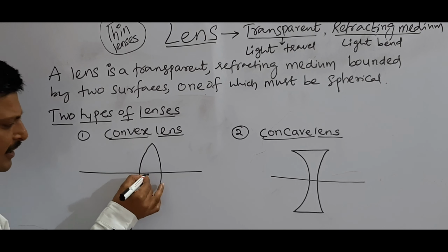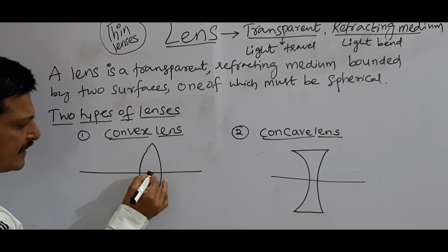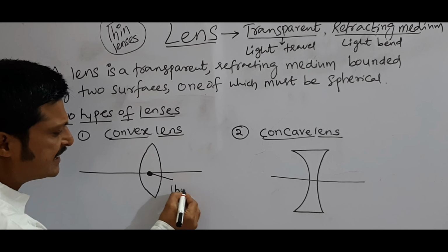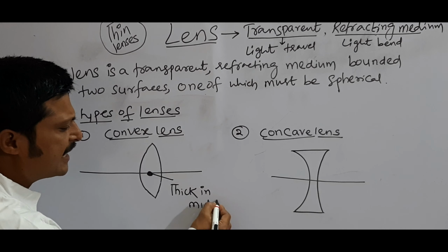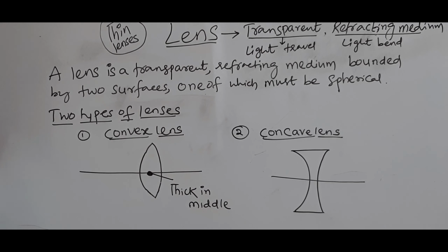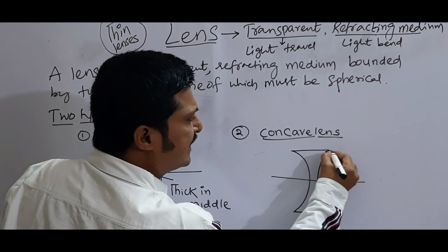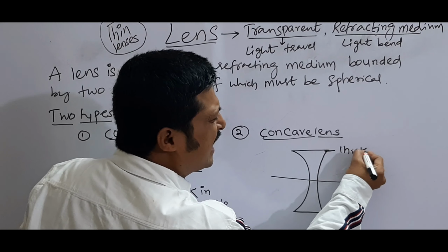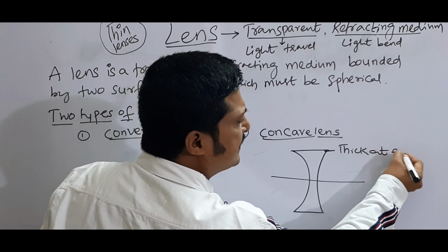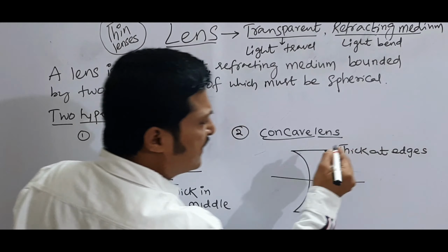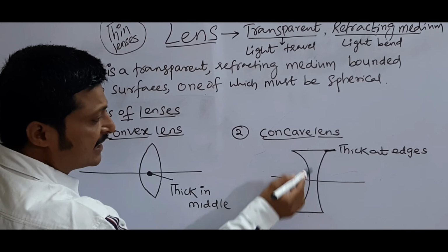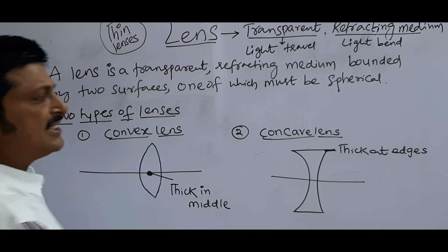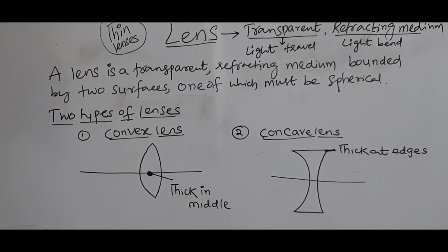If you observe, the middle one is thick. If thick in the middle, that lens is a convex lens. Here, if you observe, it is thick at the edges. If thick at the edges, that lens is a concave lens.